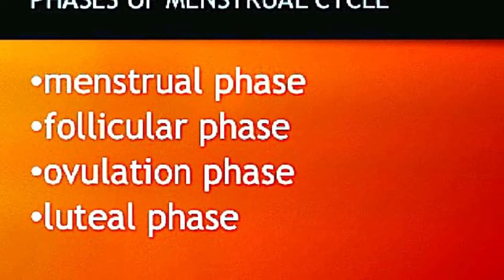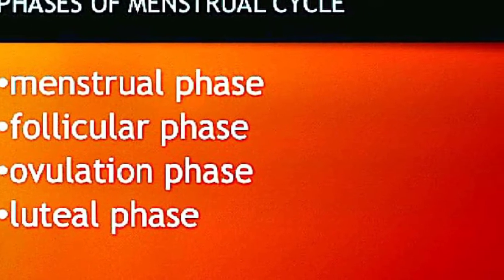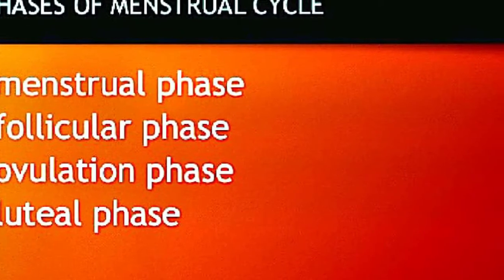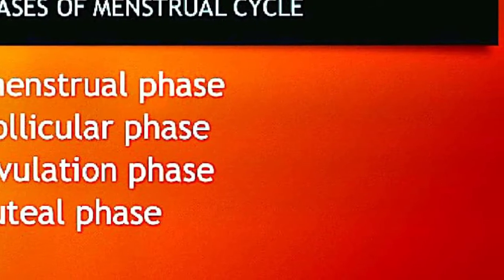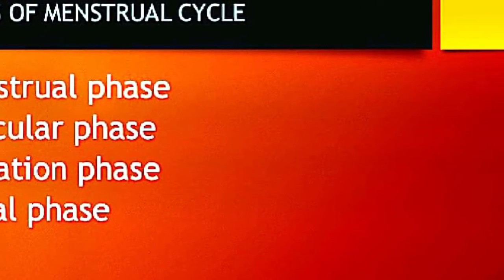Now let's see what are the phases of the menstrual cycle. There are 4 main phases of the menstrual cycle. They are the menstruation phase, follicular phase or the proliferative phase, ovulatory phase or the ovulation phase, and last is the secretory phase or the luteal phase.